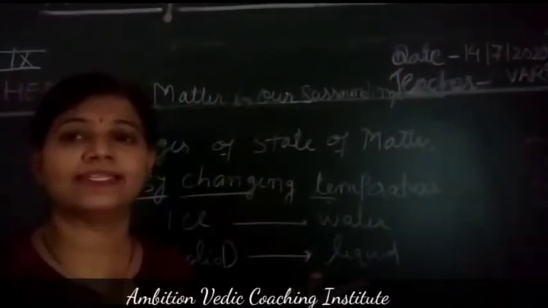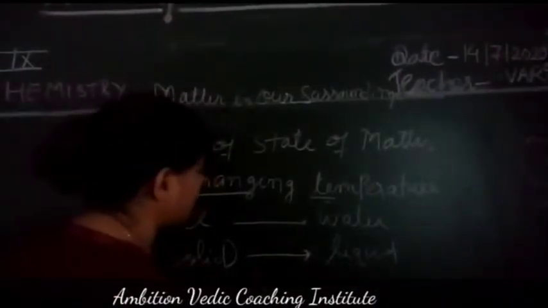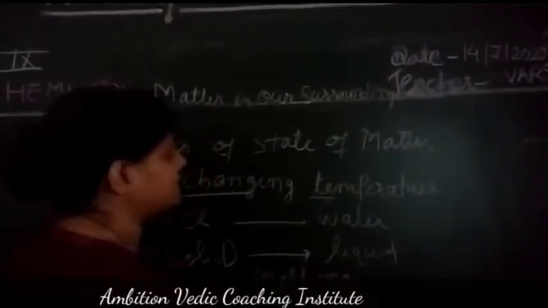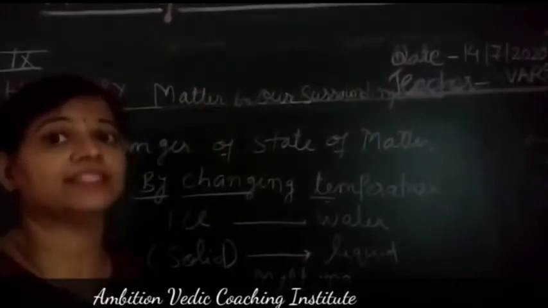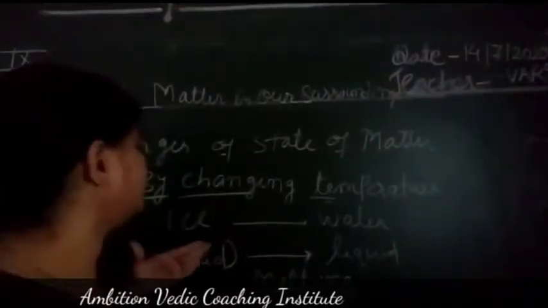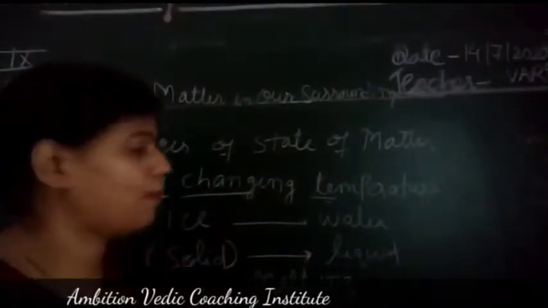When a solid gets converted into liquid, remember the process is said to be melting. What do we term the process? The process we term as melting. And the temperature at which the solid gets converted into liquid is said to be its melting point.